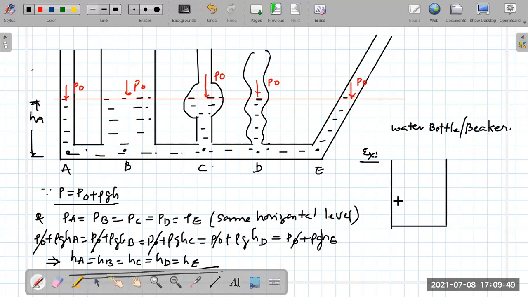We know that the level of liquid inside it will always be horizontal if we place it on a horizontal table, right or not? This will be horizontal. The level will always be horizontal, right or not?